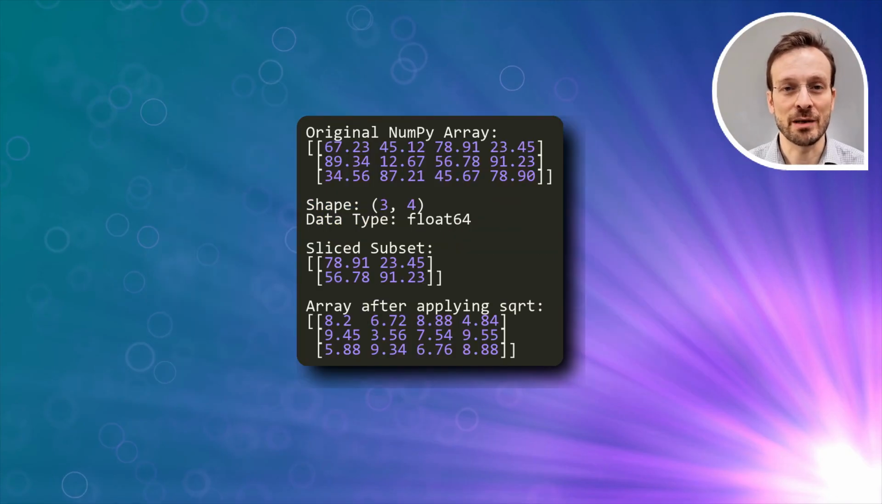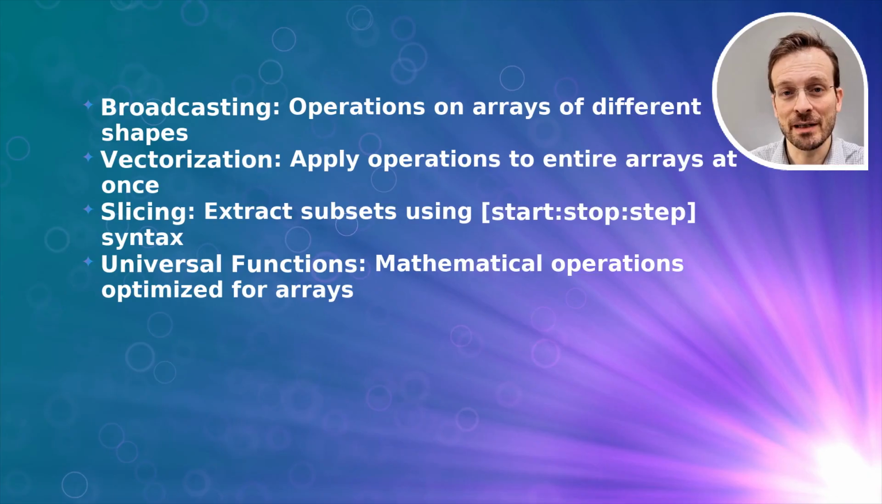This output shows NumPy's power. Notice how we can apply the square root function to the entire array in one operation. This is called vectorization, and it's much faster than processing each element individually. These NumPy concepts are fundamental.